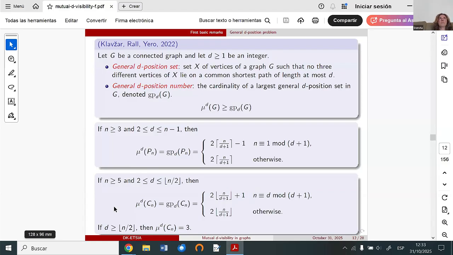If we have a cycle graph of even order, and we consider two vertices which are diametral, then there are two shortest paths between these two vertices. So we consider this part separately, and it's easy to see that in this case the mutual visibility number for this kind of cycle will be equal to 3.